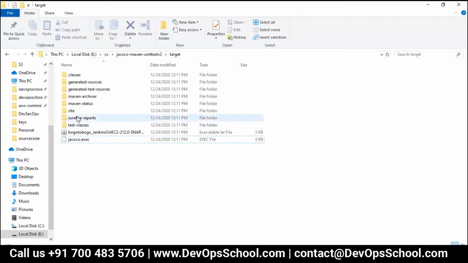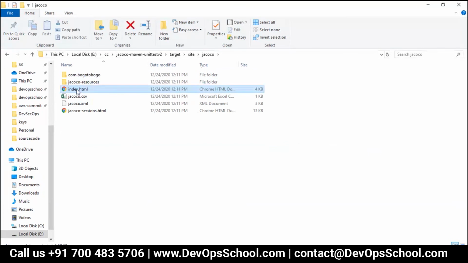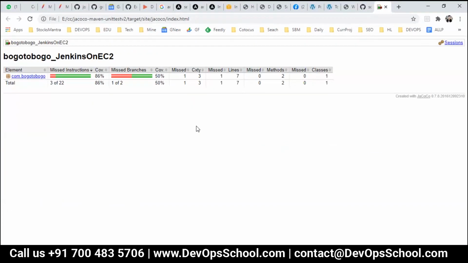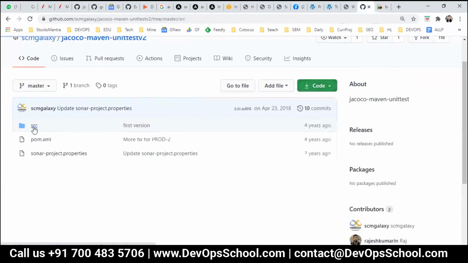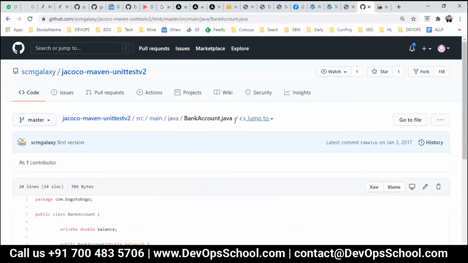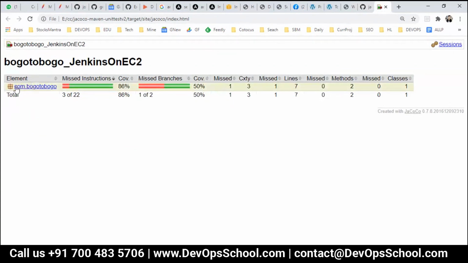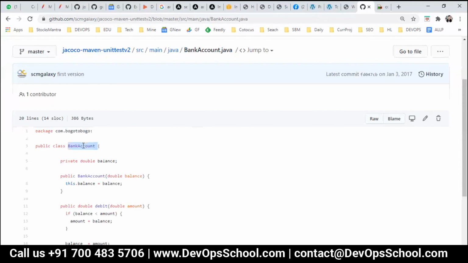Let's look at the coding. So where is the site? Jacoco, index.html. So guys, now you want to know, here is the source code. Let me go to that. There's only one class, Bank.java. So here you have a package com.bogo, and here you have a class, bank account, which is the class name.